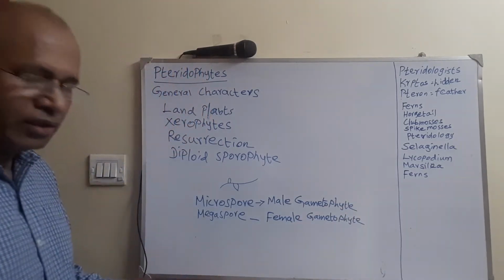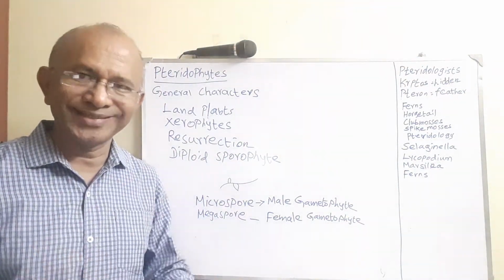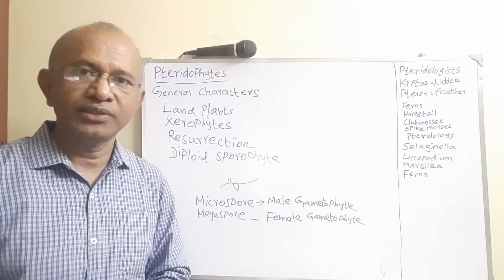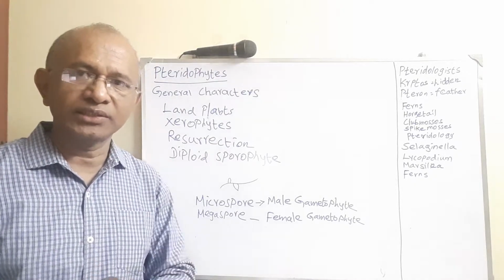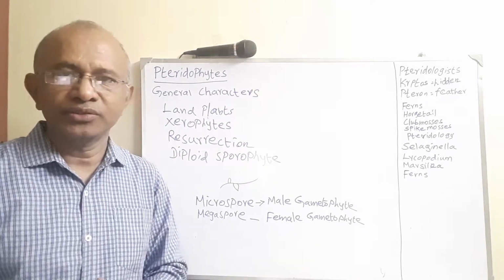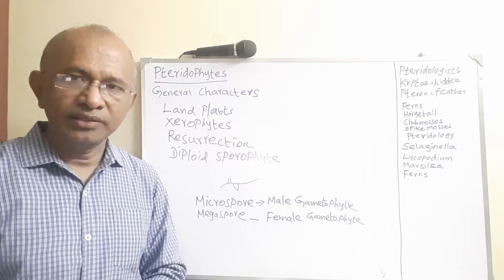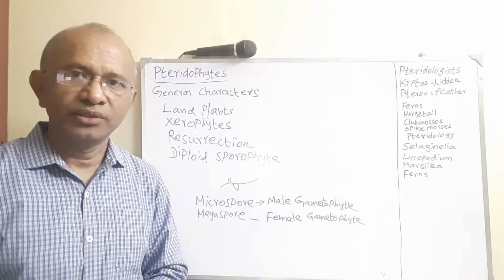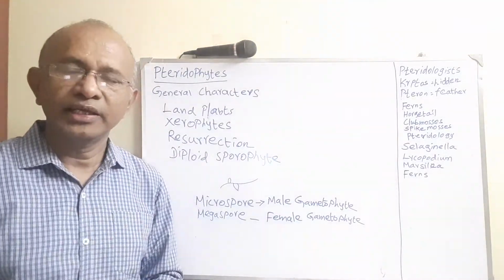Normally the microspores are produced from the microspore mother cells after meiosis, and the megaspores are produced from the megaspore mother cells after meiosis. Then the spores germinate into the respective gametophytes.